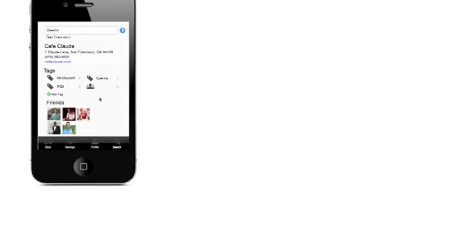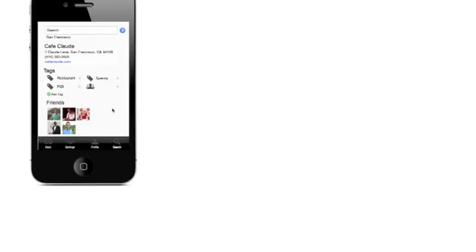If I don't like the automatic tags that have been added, I can X them out here, or again have the opportunity to add my own, right here. As more people add and edit the tags, the service becomes even smarter. And because I allowed access to my existing social graph, I can see down below that some of my friends have this same restaurant in their personal database of wants.